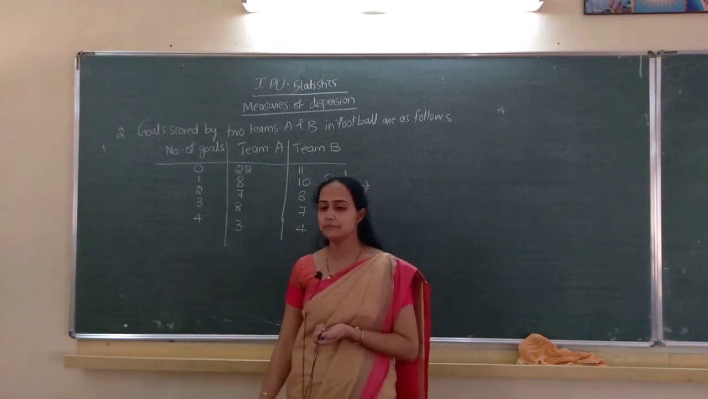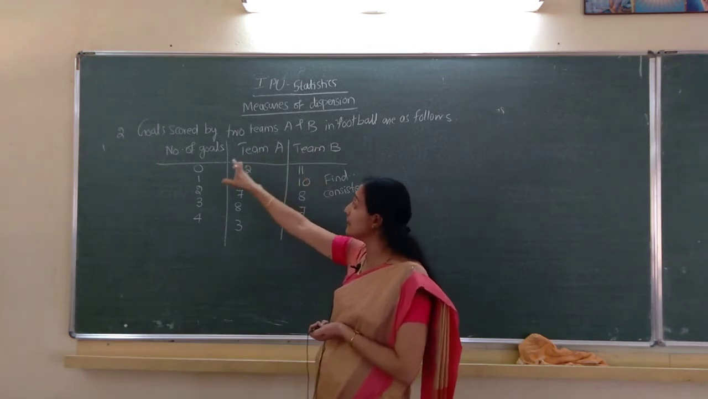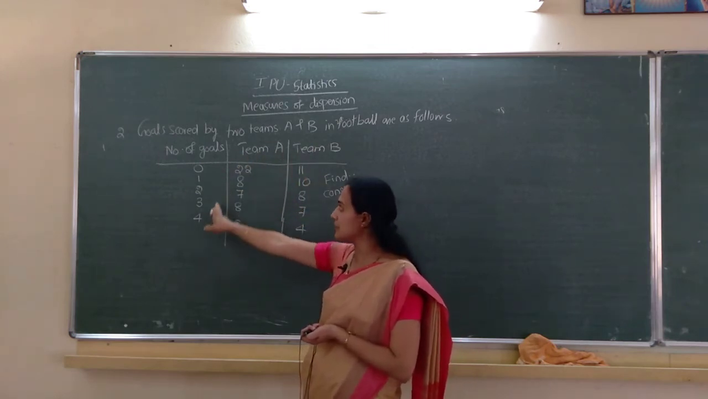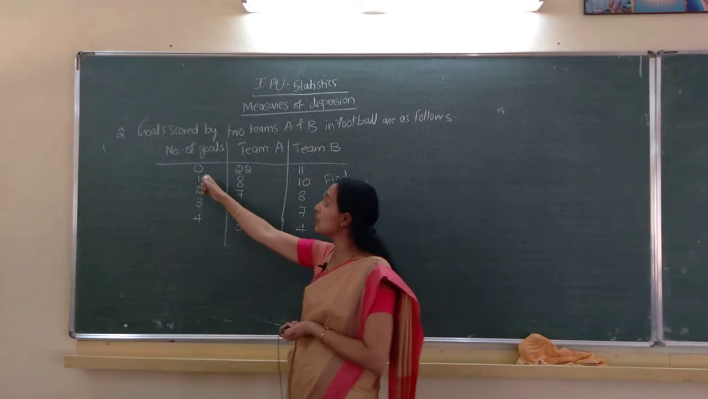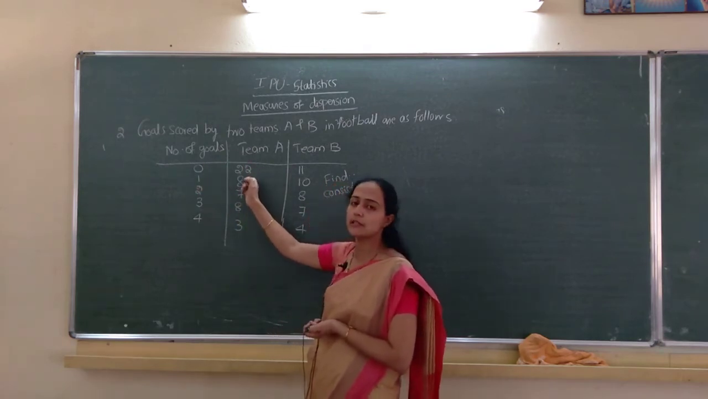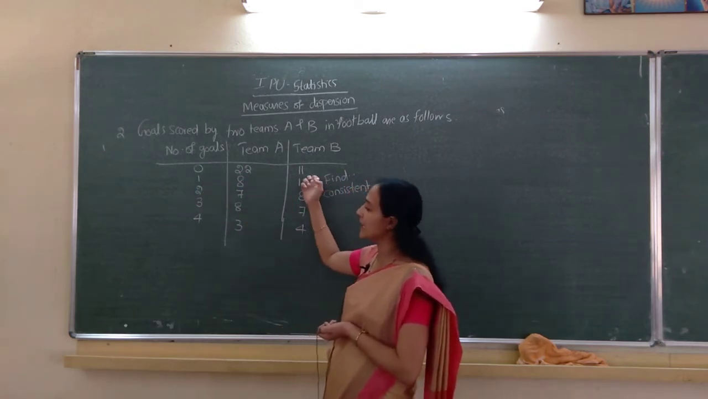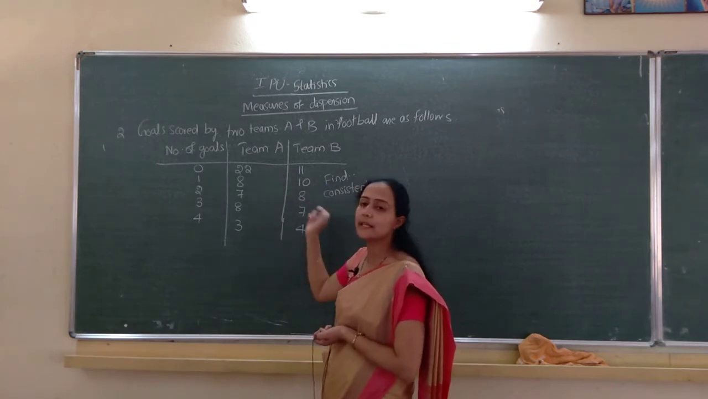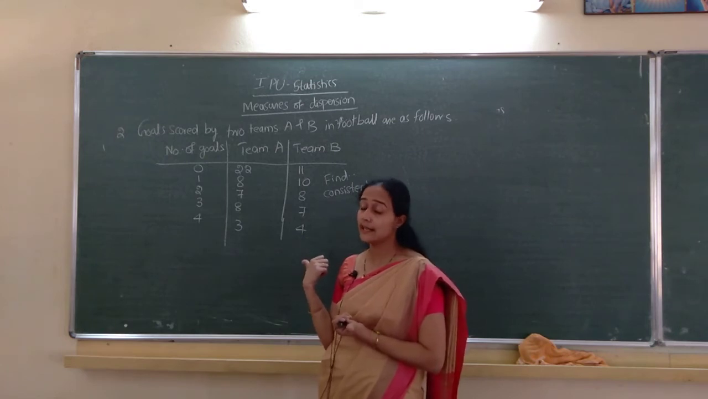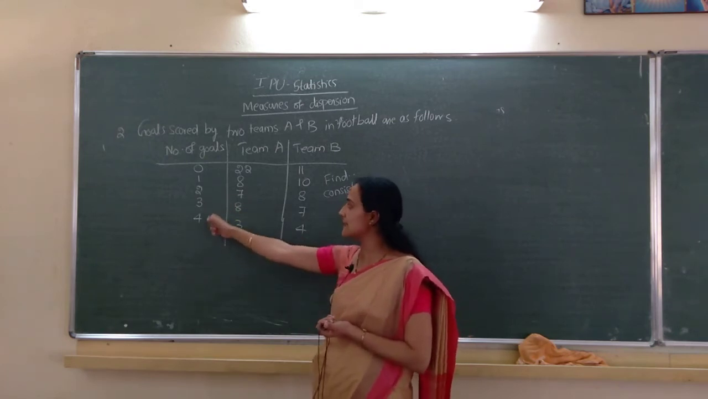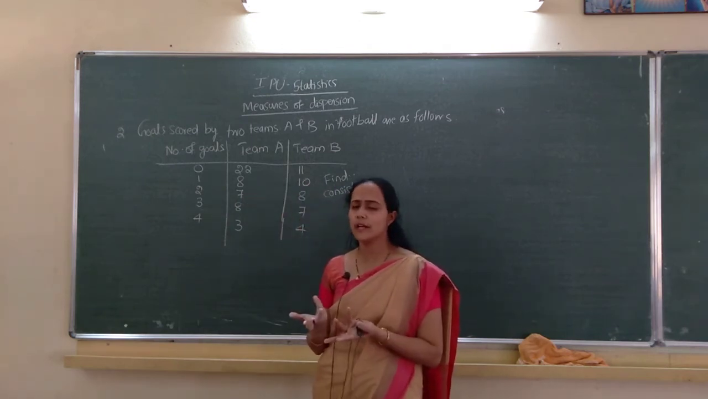Here, what all is given? Goals scored by two teams, team A and team B. The number of goals is X. Team A scored 0 goals 22 times, 1 goal 8 times. Team B scored 0 goals 11 times. Means these are frequencies. So remember, such problems may also be asked in the exam. So this is X, this is F, this is F. Clear? So next, as usual, we have to compute.